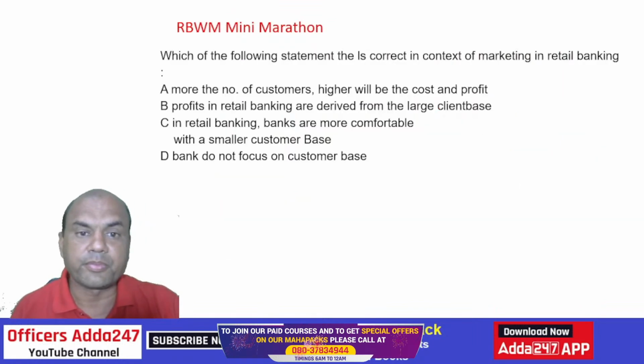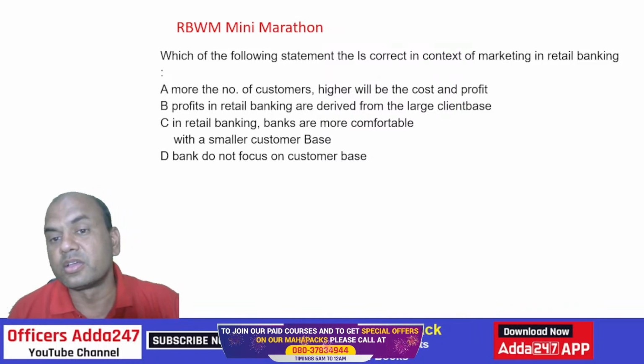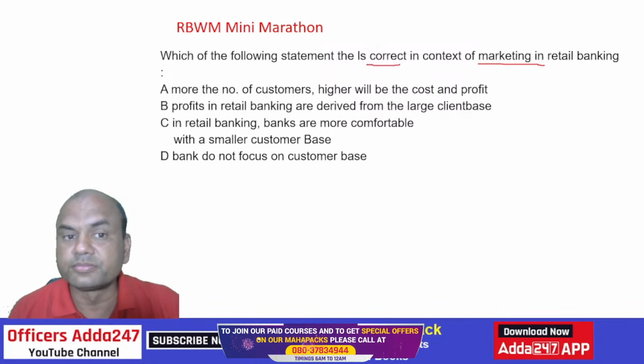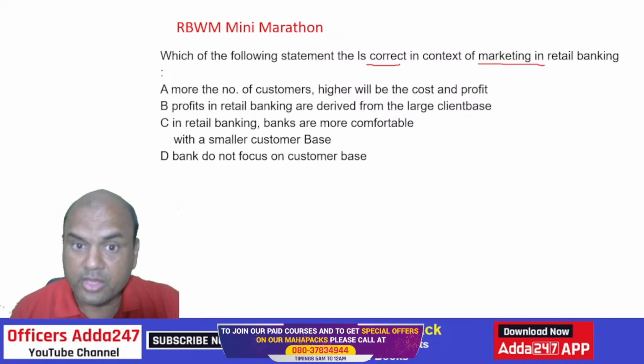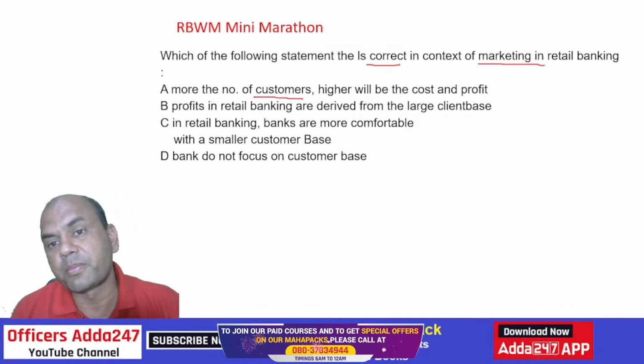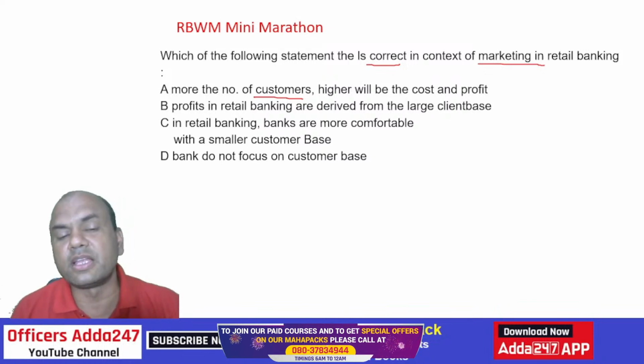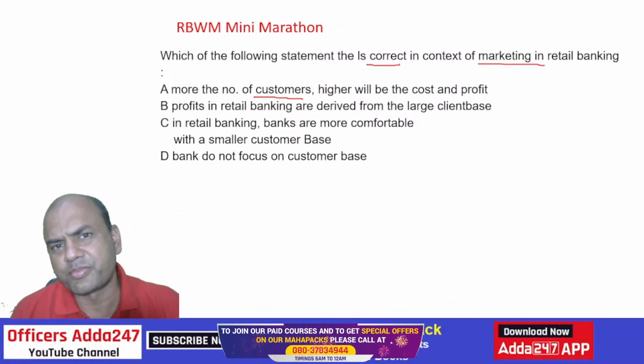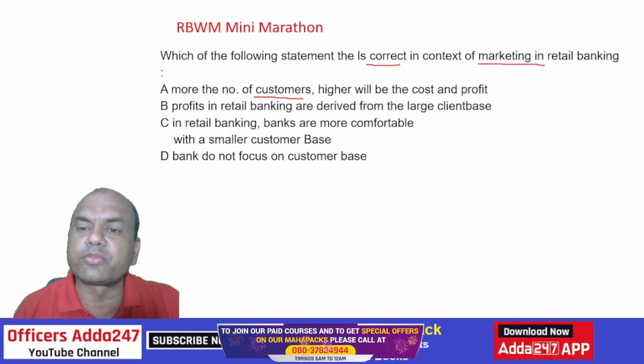Which of the following statements is correct in the context of marketing in retail banking? We want the correct one. Option 1: more the number of customers, higher will be the cost and profit. If I am getting more customers, will my cost be higher? Just focus on this option number 1. It is not so, because if my customers go on increasing, it is called economy of scale.